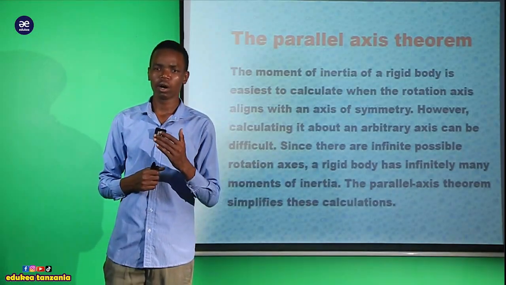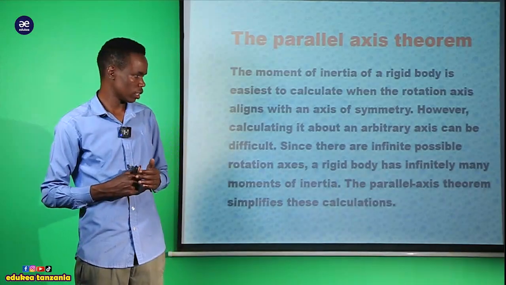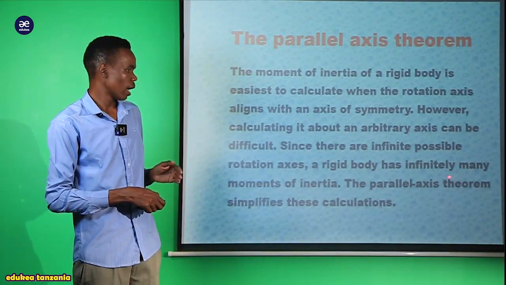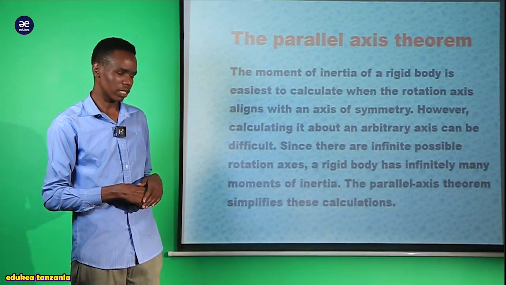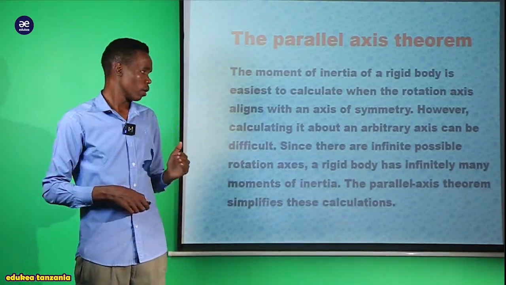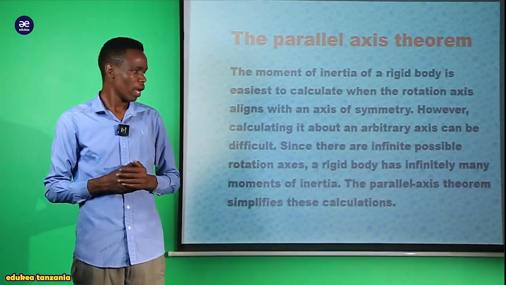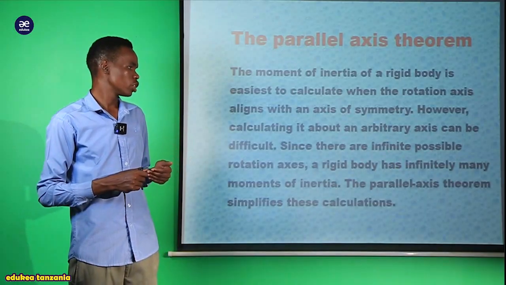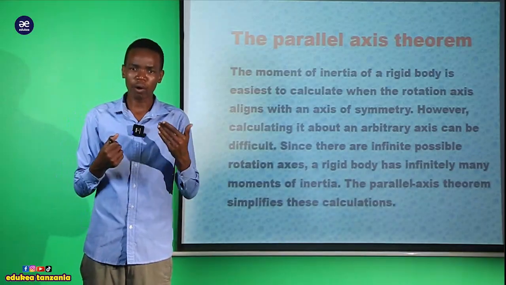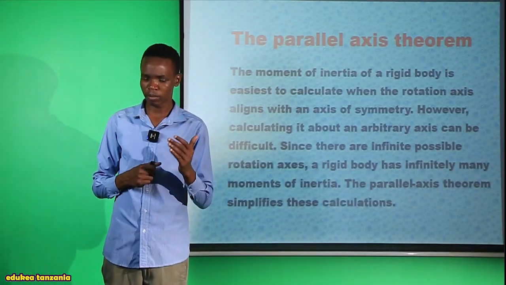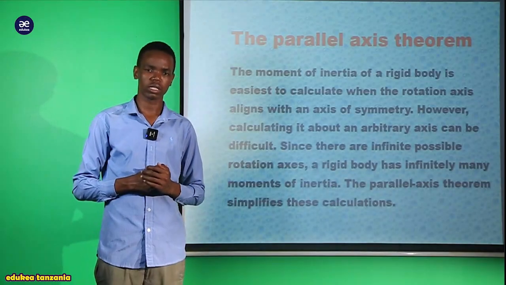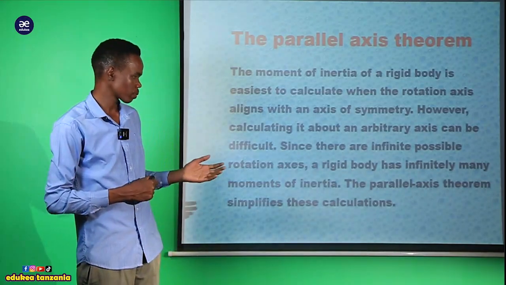That is what we are going to look for in our discussion today. Here let us see that a rigid body has infinitely many moments of inertia. Imagine we have a rigid body, and that rigid body has infinitely many moments of inertia. Now, how can we apply those moments of inertia? That is what we are going to proceed with in our discussion.